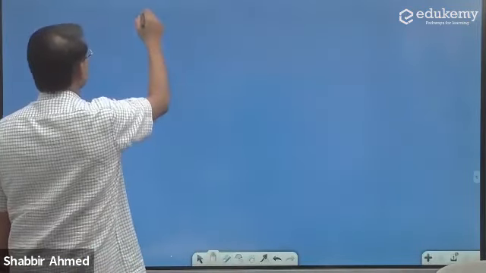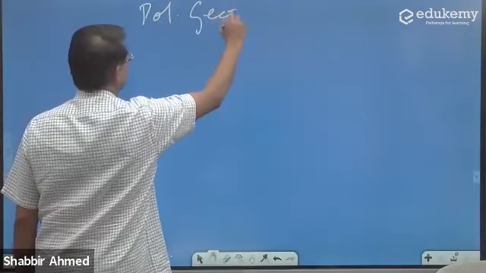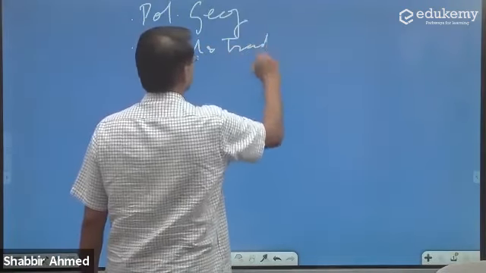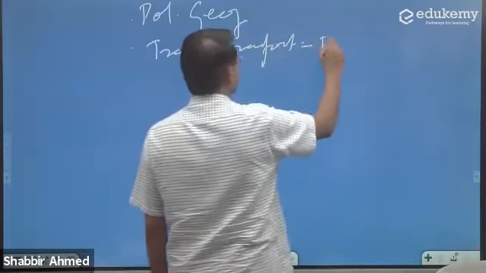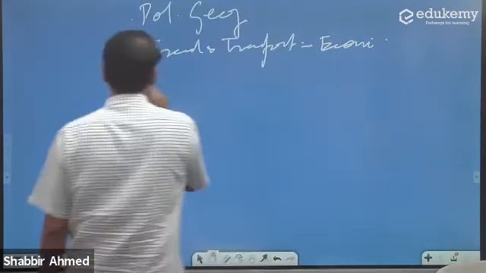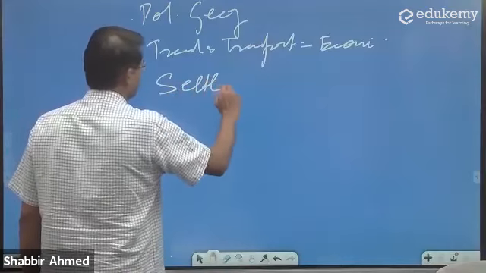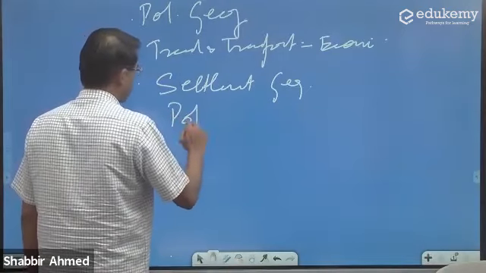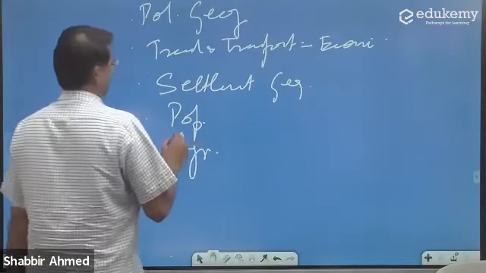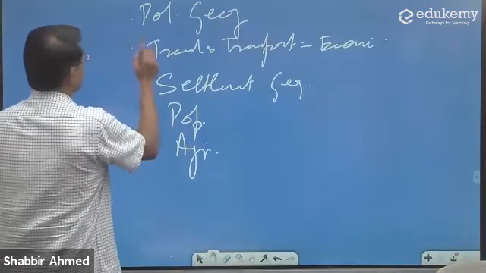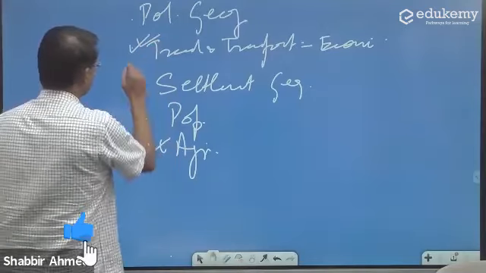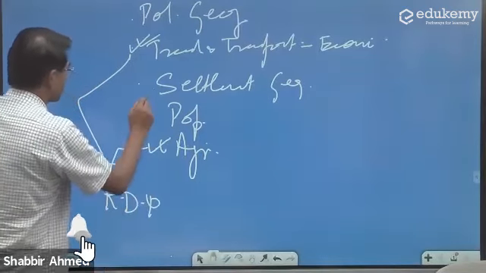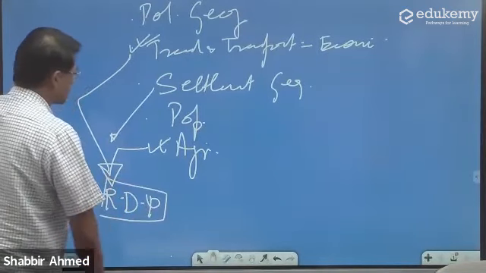The unit we are covering here is political geography. We will touch on trade and transport and some topics related to economic geography. We will do settlement geography. We will also do topics of population and agriculture. Whatever topics, look at trade, transport, and agriculture, there will be some topics related to RDP also. Okay, settlement geography, some RDP topics also.